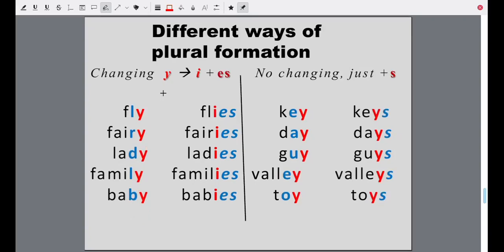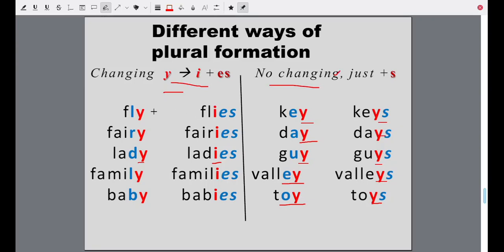Changing y to i and adding es. Fly, flies. Fairy, fairies. Lady, ladies. Y is changed to i. But in some cases, the y is not changed. Key, keys. You just add s. Day, days. You just add s. Guy, guys. You just add s. Valley, valleys. You just add s. Toy, toys. You just add s. Now, why is it that here we are changing y to i and here we are not changing and just adding s?